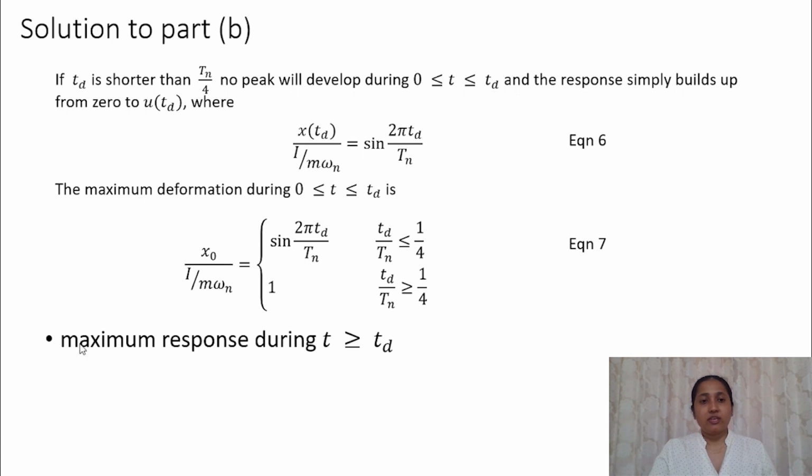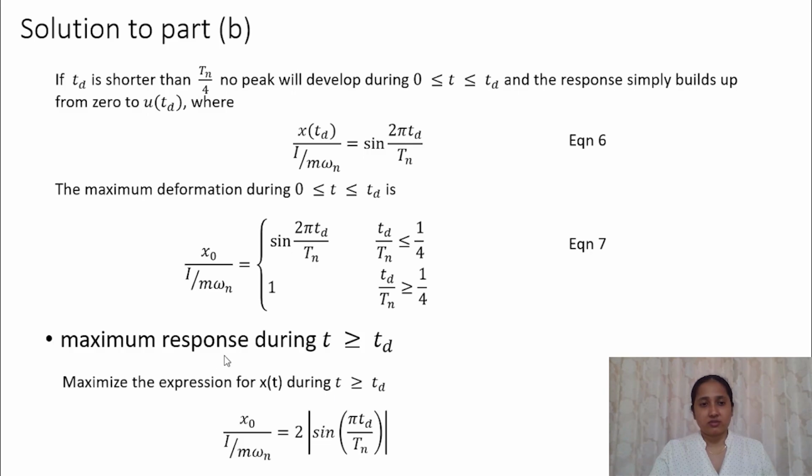Now we need to find the maximum response when t is higher than Td. For that, we can add the combined response due to the first impulse and the second impulse, maximize that expression, and then find the maximum value of this response.